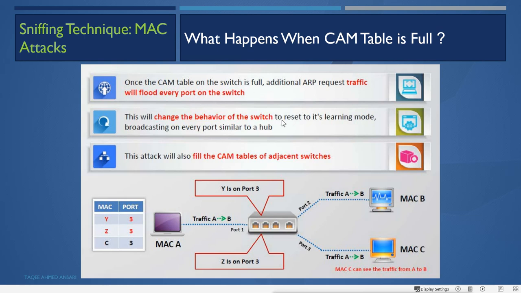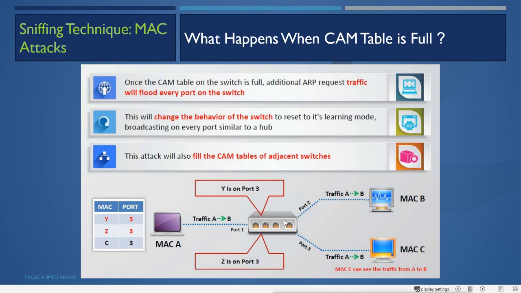So the attacker will do what? It will try to fill up the whole space of the CAM table with fake MAC addresses. Now remember, fake MAC addresses means these MAC addresses do not belong to any machine. The CAM table is being filled from a single port, port 3. Remember, the switch reads the MAC addresses dynamically to create the CAM table.